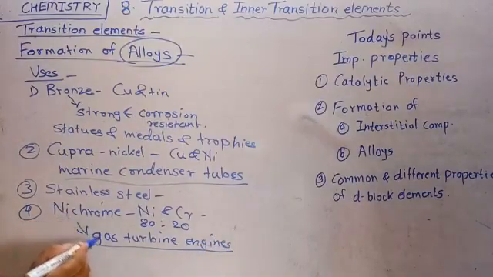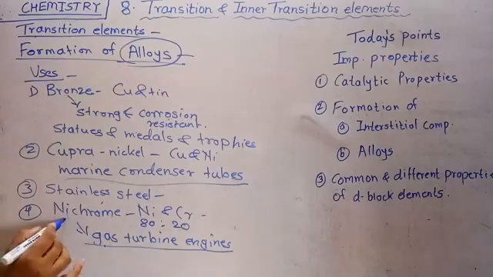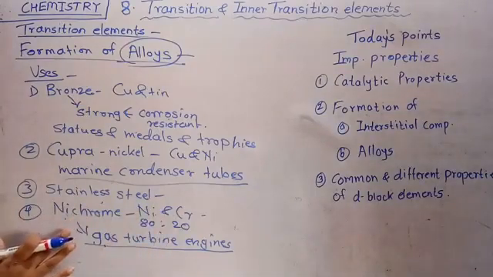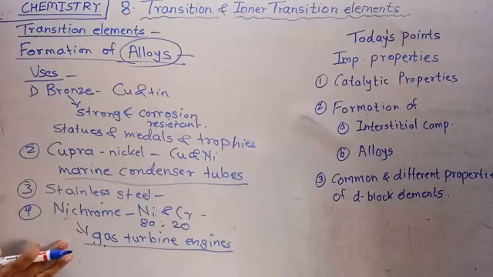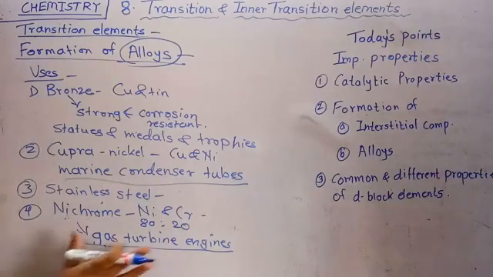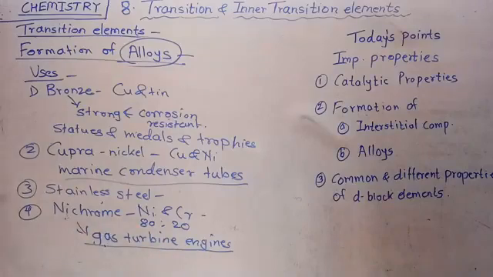Where is nichrome used? Nichrome is the alloy of nickel and chromium. It has been developed specifically to make gas turbine engines. Clear? And there is the last one, titanium alloy.